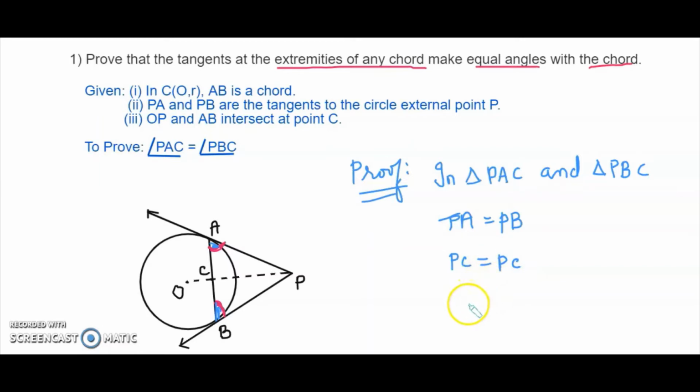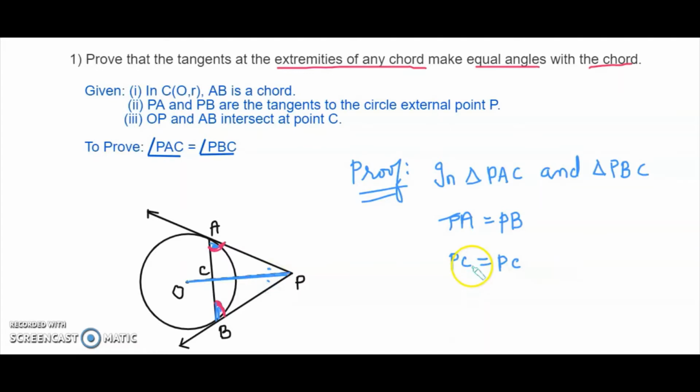And can we say that the angle formed by the inclination of the tangent with the line segment that is joining the center of the circle? So that means here if we join OP, right? So the tangent is equally inclined. Both the tangents are equally inclined at this point.